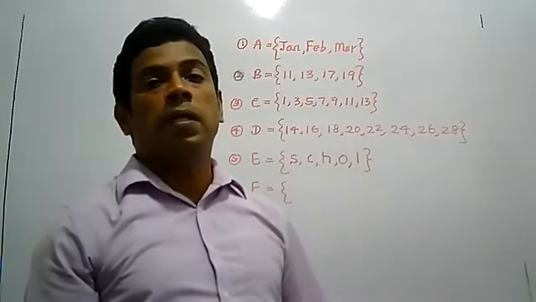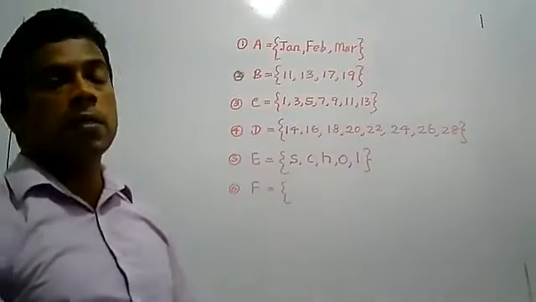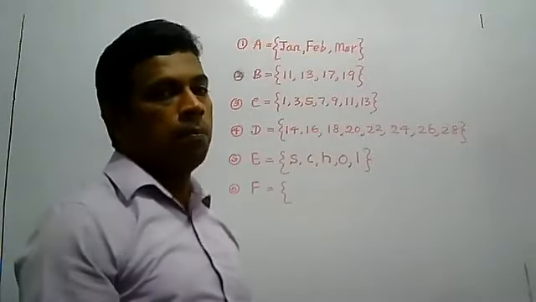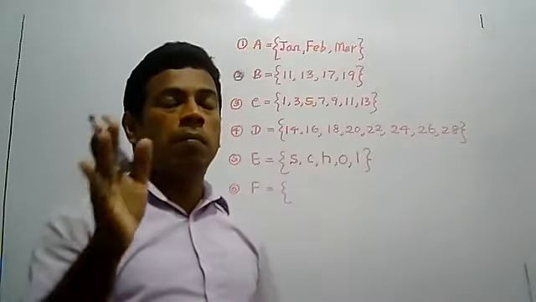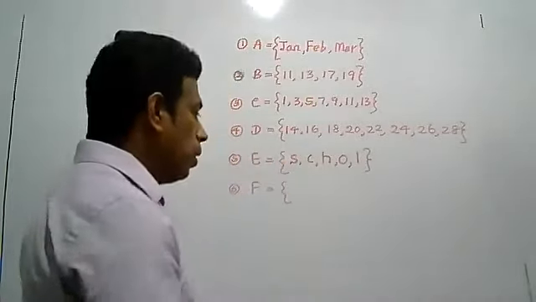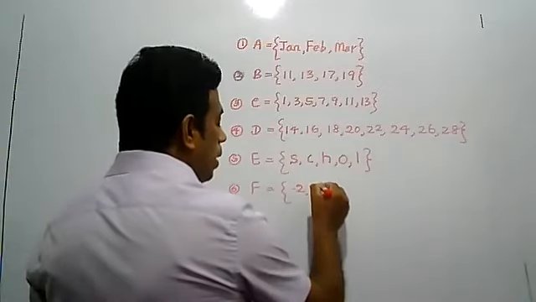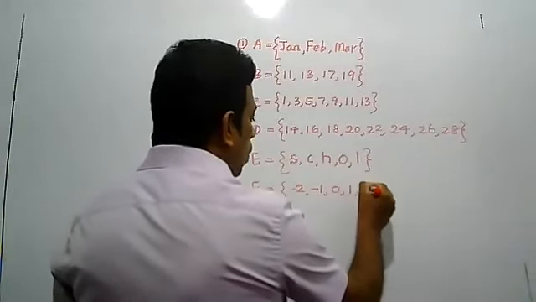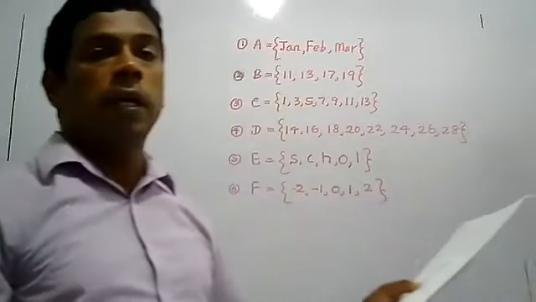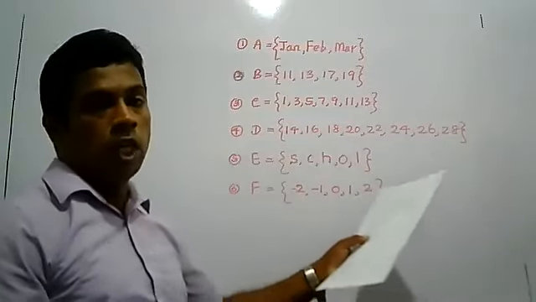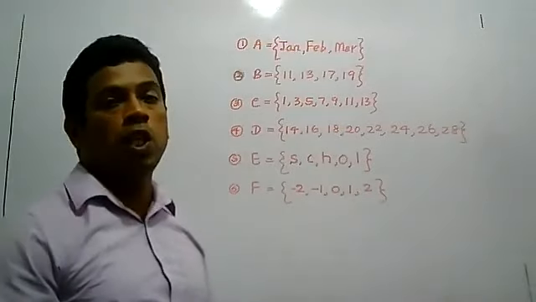Integers between -3 and +3. Between -3 and +3 means -3 and +3 we can't write. Greater than -3, the next value is -2, -1, 0, +1, +2. Between -3 and +3, we can write two values, -3 and +3. Then values between -3 and +3 mean -2, -1, 0, 1, 2.